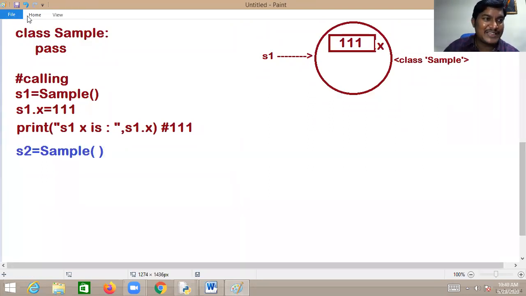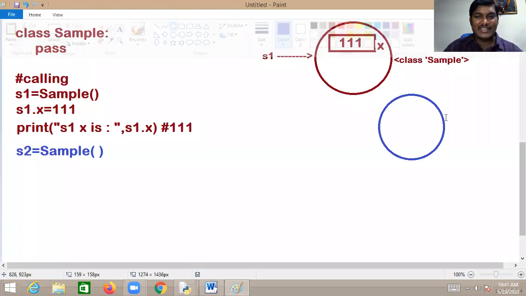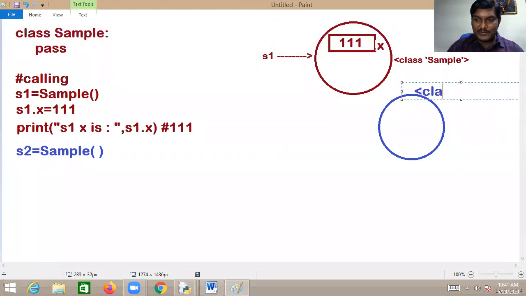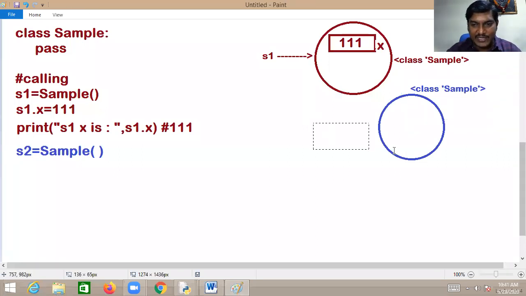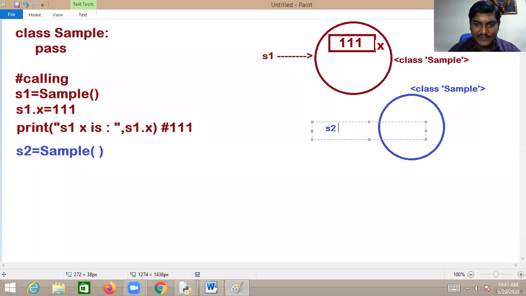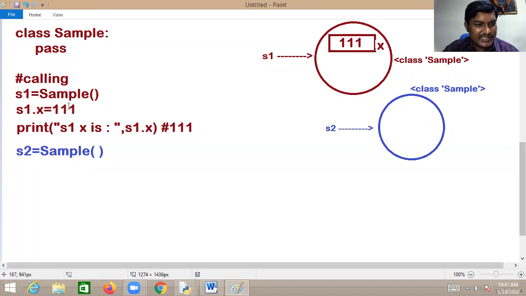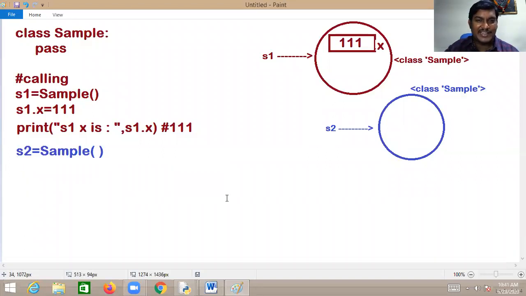Sir, now what has happened? Again an empty object is created. Empty object of which class? Class Sample, so a Sample object will be created. And this object is referred by S2. But just now X was allocated for the X member referred by S1. There is nothing in S2.